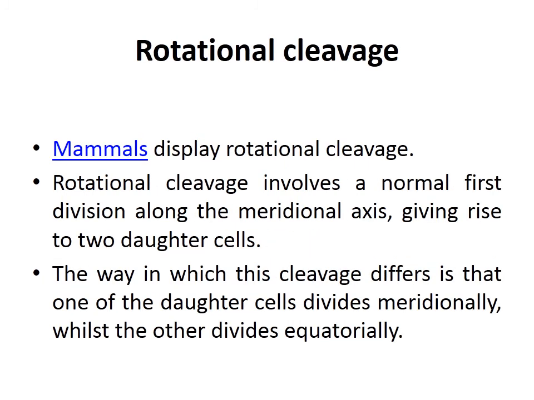Mammals display rotational cleavage. Rotational cleavage involves a normal first division along the meridional axis, giving rise to two daughter cells. The way in which this cleavage differs is that one of the daughter cells divides meridionally while the other divides equatorially.